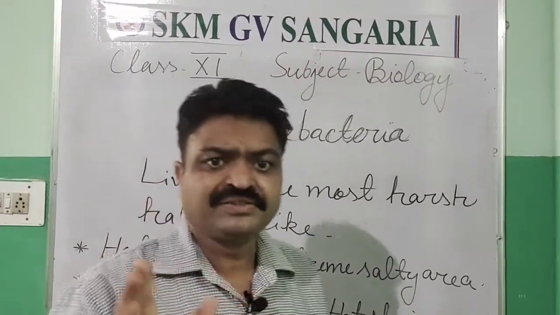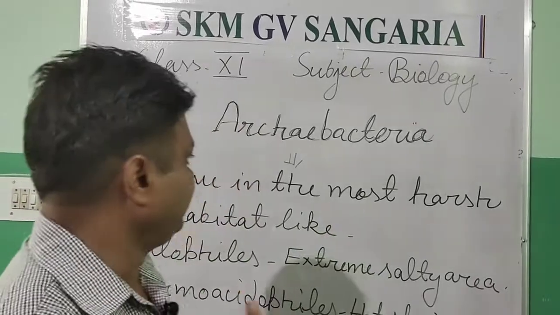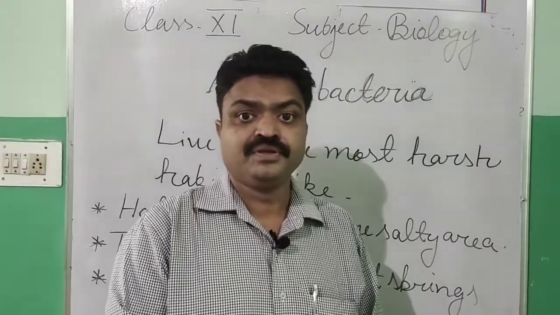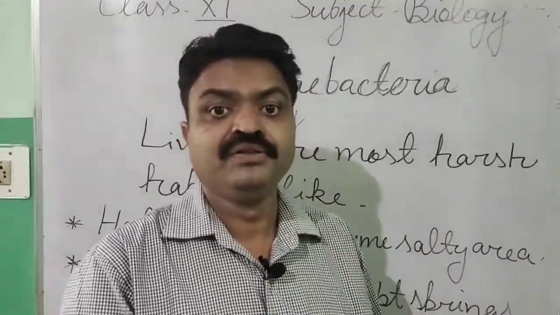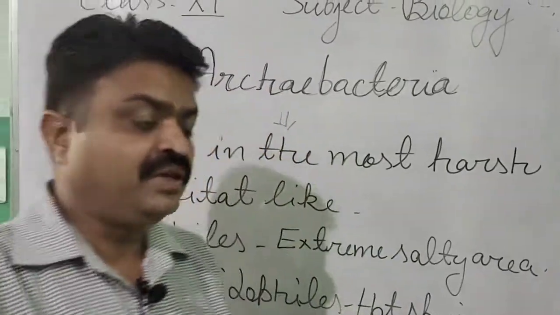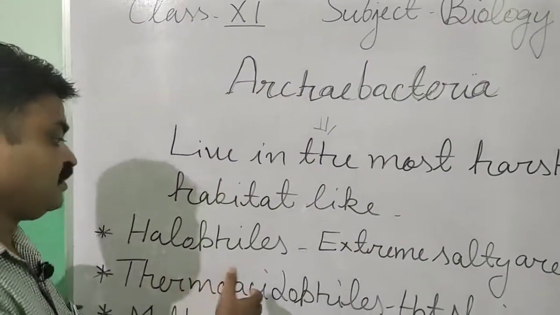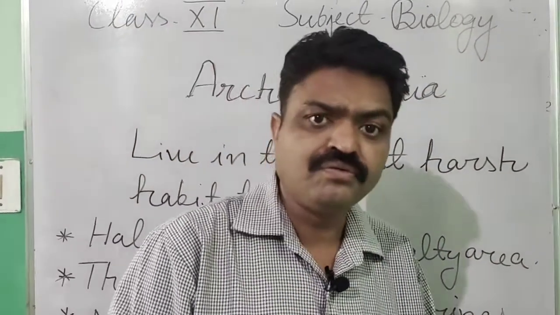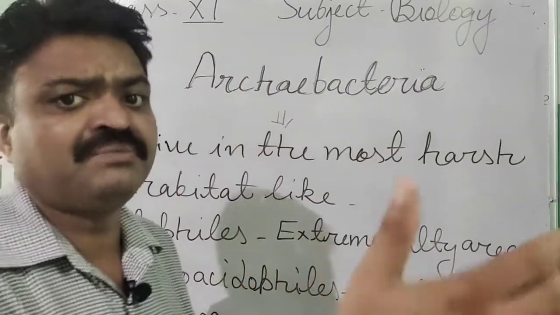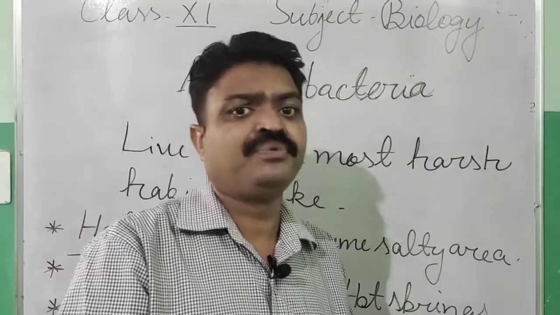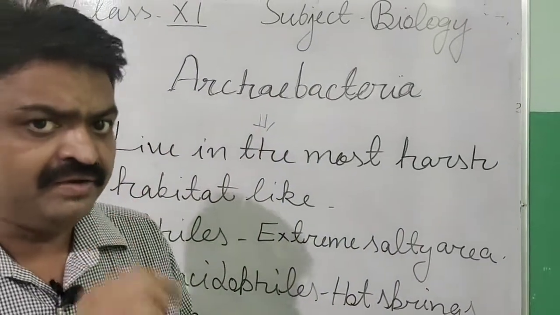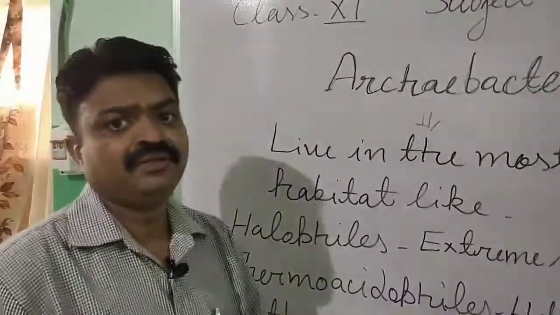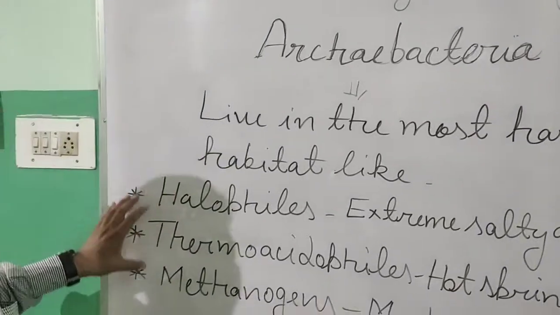Yes, students, there are some bacteria found in extreme or harsh habitats. Means they are found in boiling water, in marshy areas, in hot springs or salty areas. So for this they have a special body design and a special type of cell wall, and according to that harsh habitat they are categorized into three different groups.